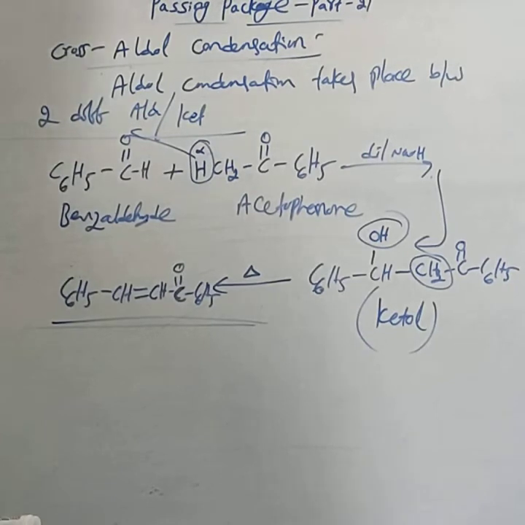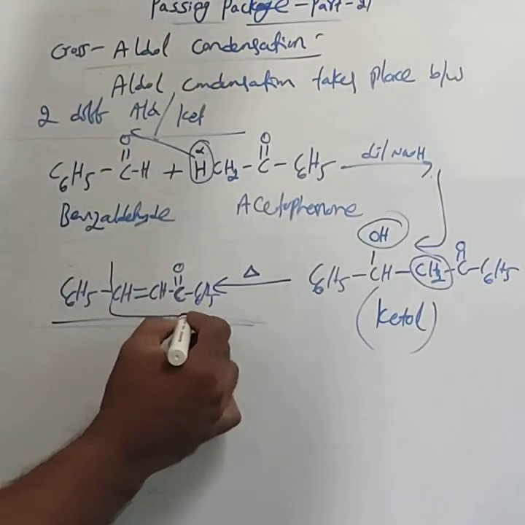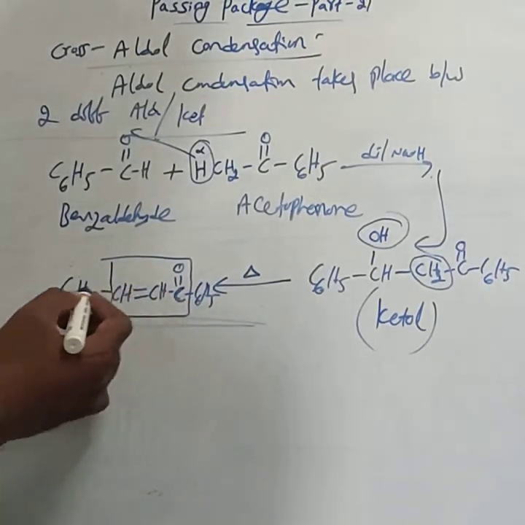Can you guess the name of this product? Up to here we get the root word, and these two are phenyl group substituents.